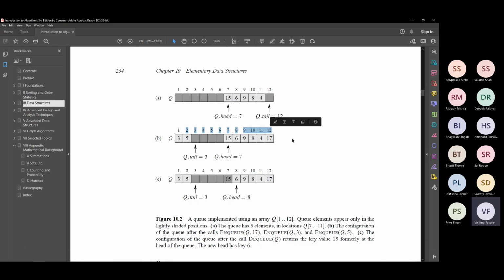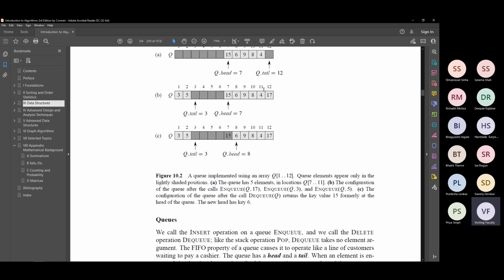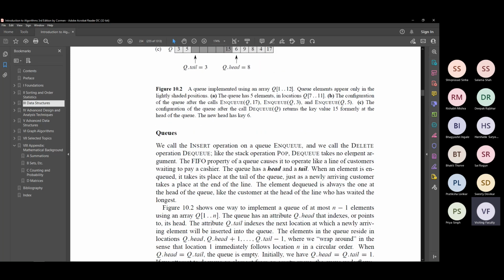But I can also say that the queue is growing from right to left or growing in a descending fashion. Then all of these things will get reversed. Q.head will be to the right of Q.tail, and then elements are added to the left, left, left, left.